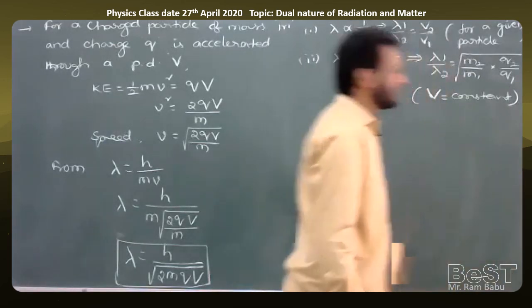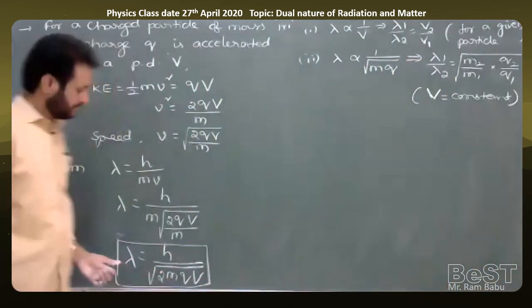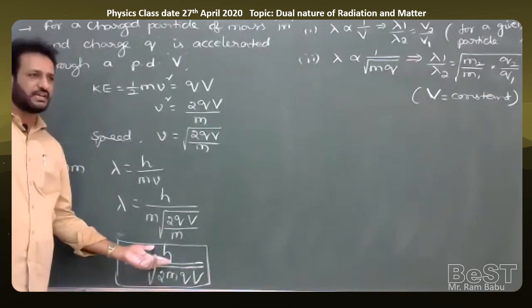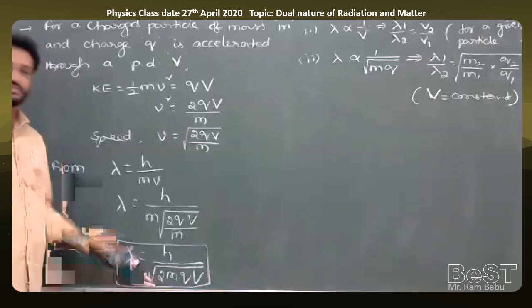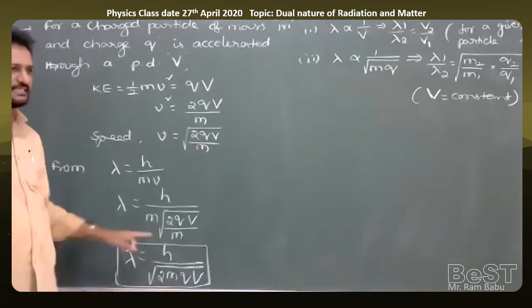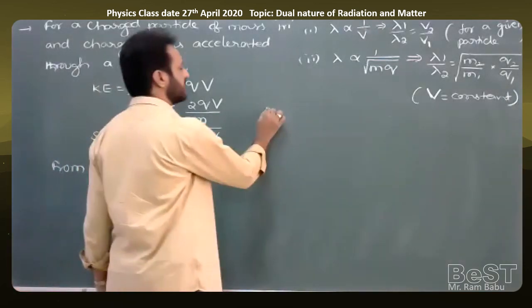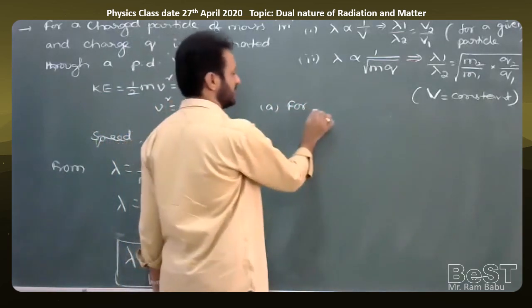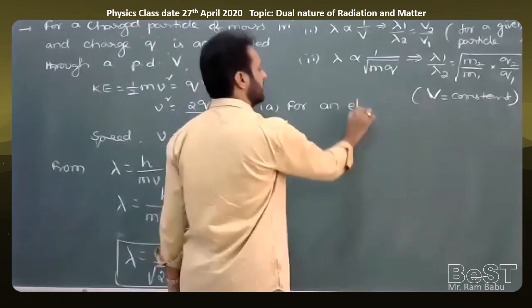If, for example, an electron is given in this formula, we should substitute the mass of electron, charge of electron, and Planck's constant, which are already known values. So we'll get one shortcut formula also for competitive exams. For example, one electron is given, how to write the shortcut formula for the de Broglie wavelength of an electron? For an electron,